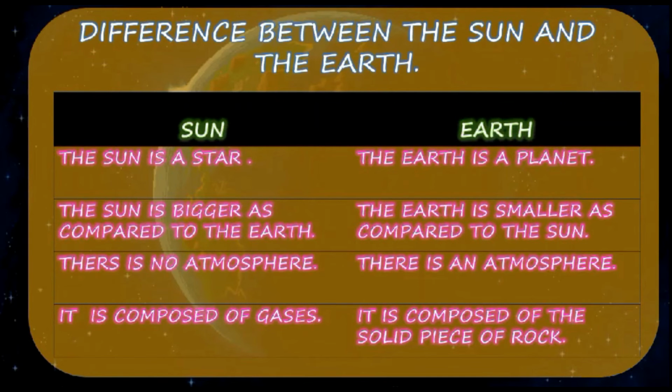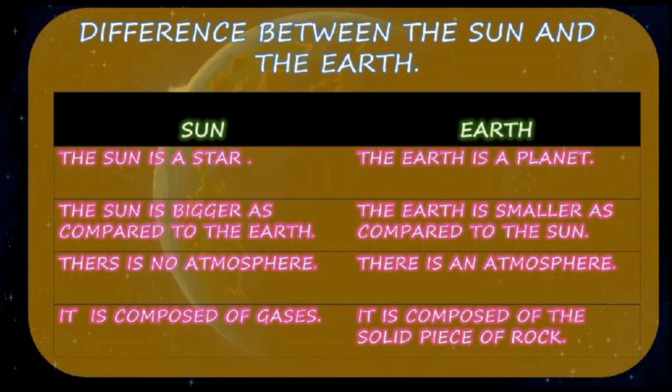Here we can see the difference between the sun and the earth. The sun is a star. Yes, we already learned the sun is a star. The earth is a planet. Second, the sun is bigger as compared to the earth. Earth is smaller as compared to the sun. Yes, because the sun gives light to all the planets, so it will be big compared to the earth.